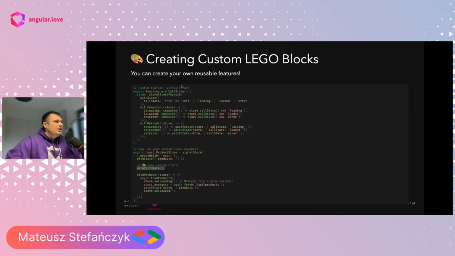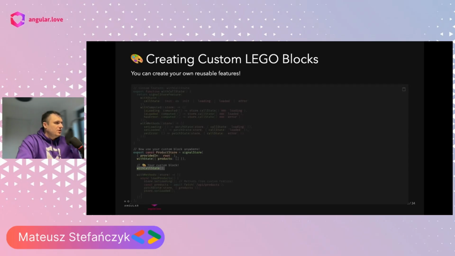So by creating this kind of reusable Lego block, I have standardized the way I manage the state which informs me about the current status of an action, whether we are currently in the loading state, whether the entity or action has been loaded, or whether some kind of error occurred. Thanks to that, I can reuse this block in multiple stores. In our example, we have something like loadProducts.